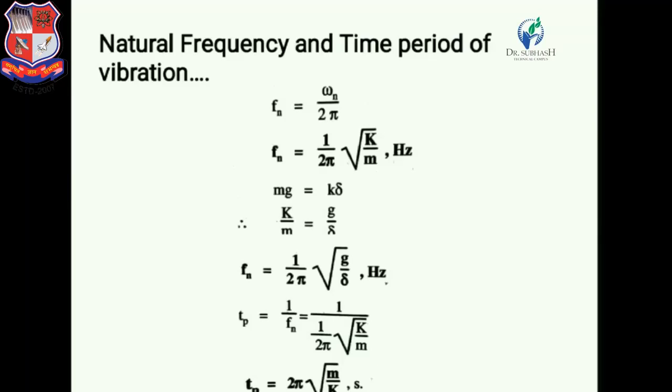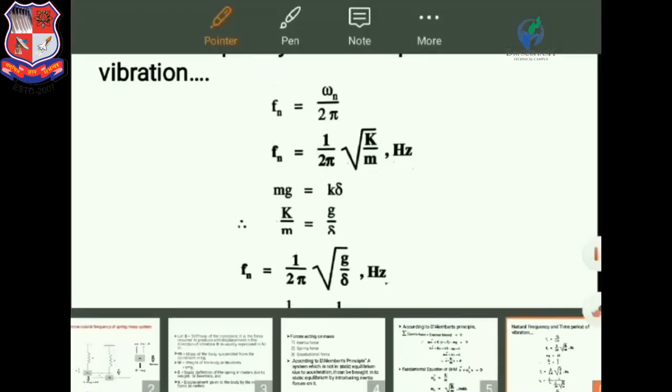So in this lecture we have derived two equations of natural frequency. One is Fn is equal to 1 upon 2 pi under root k by m, and another equation is Fn is equal to 1 upon 2 pi under root g by delta. Here g is the gravitational acceleration, k is the stiffness of the spring in Newton per meter, and m is the mass of the system in kg. So we get the equation for natural frequency, 1 upon 2 pi under root k by m, and the time period of the system.